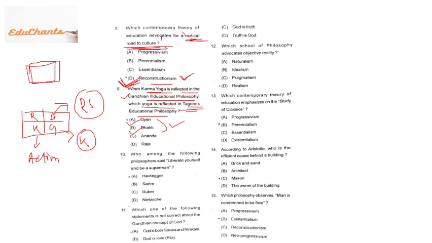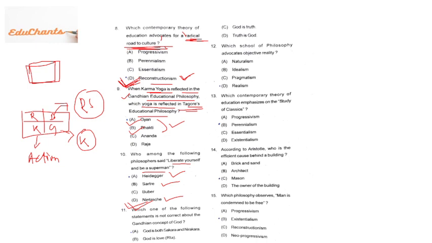Okay, 10th question. 10th question is a direct question. Who said liberate yourself and be a superman? Definitely Nietzsche, right? So it is said by Nietzsche. Again, he was an existentialist. Heidegger is also an existentialist. Sartre is also an existentialist.